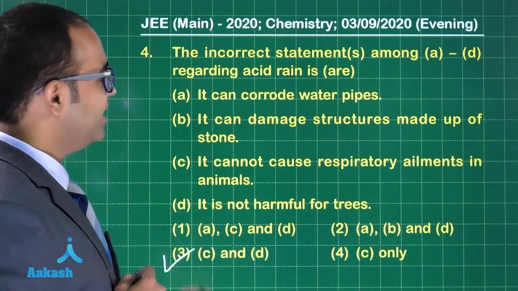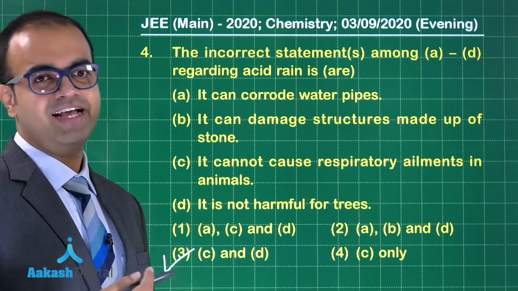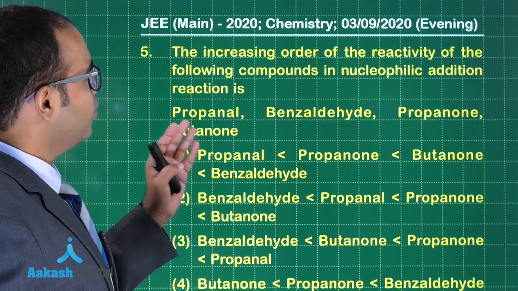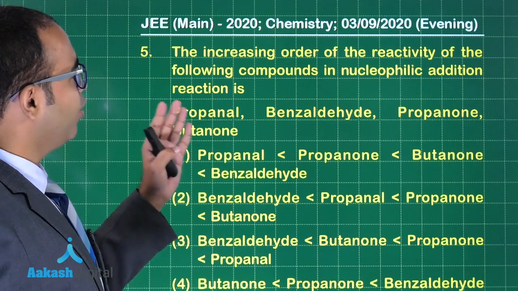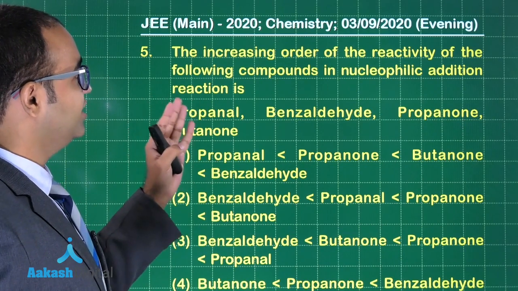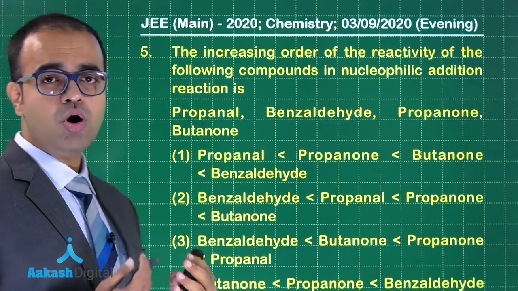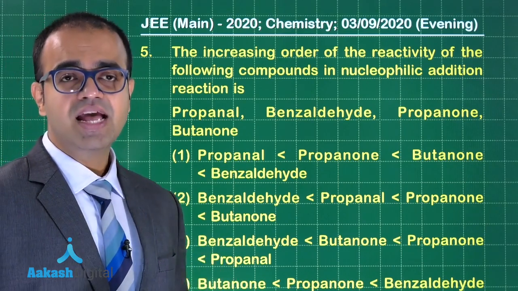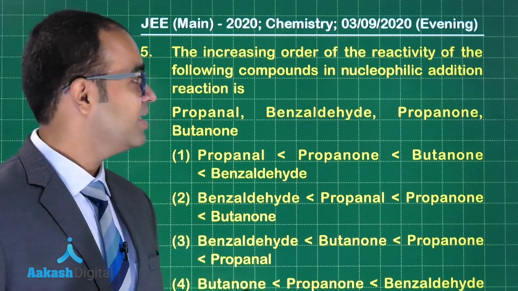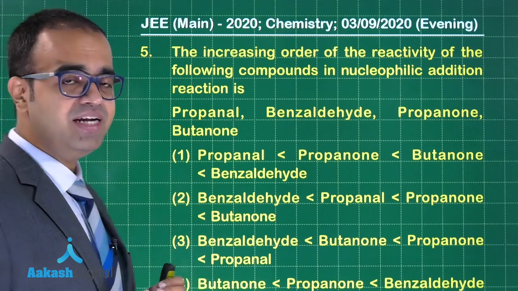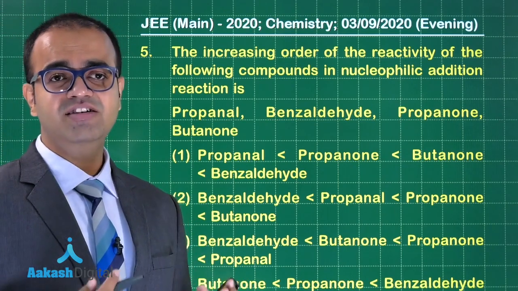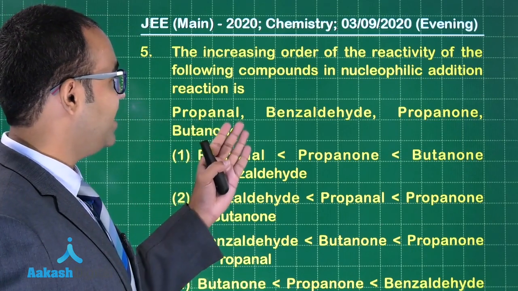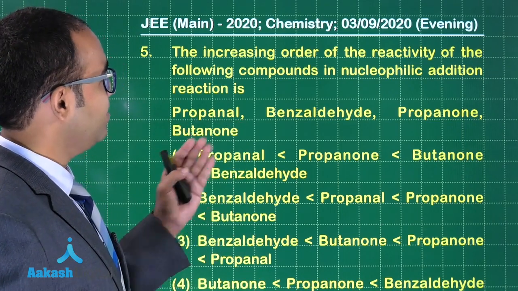Okay. Let us quickly go to the next question. The increasing order of the reactivity of the following compounds in nucleophilic addition is. So this question talks about nucleophilic addition in aldehydes and ketones. Here steric hindrance dominates. Okay, so propanal, benzaldehyde, propanone and butanone.